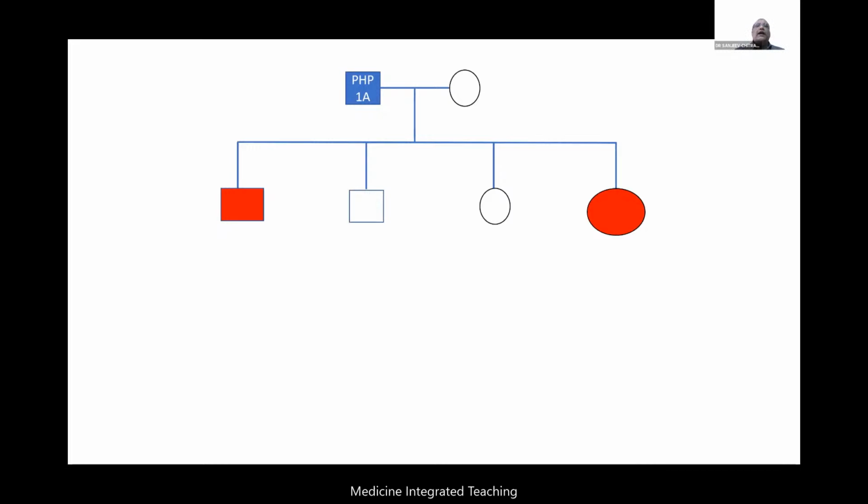50% will have the disease. Yes, correct. And 50% of those who are having the disease, look at the color. I've changed the color here. Why have I changed the color? Now look at this. This fellow who gets the mutation, where does he get the mutation? He gets the mutation from his father. So he will have a paternal mutation. She will also get the mutation from her father, paternal. Both of them are having a paternal mutation. That is why they will have pseudo-hypoparathyroidism 1A or pseudo.